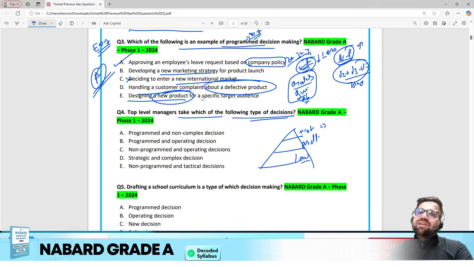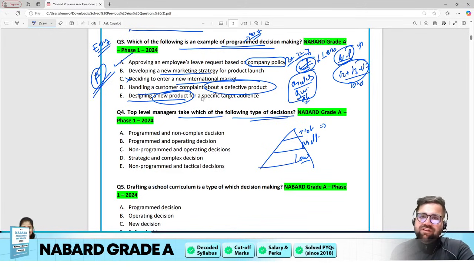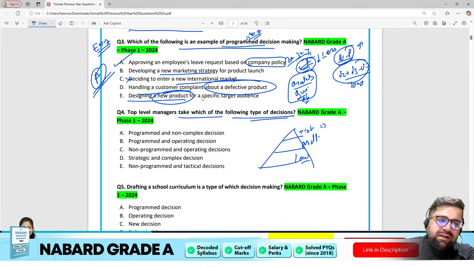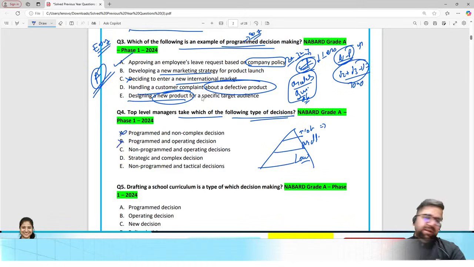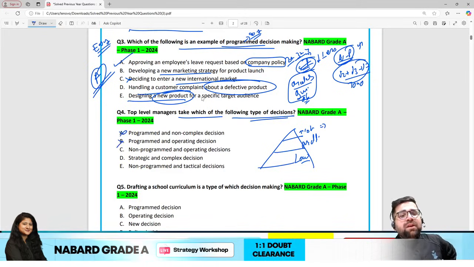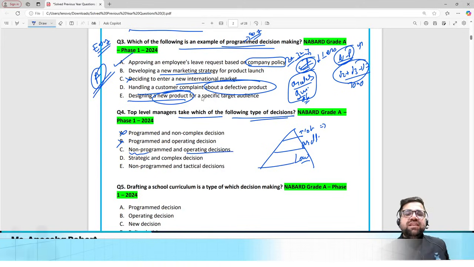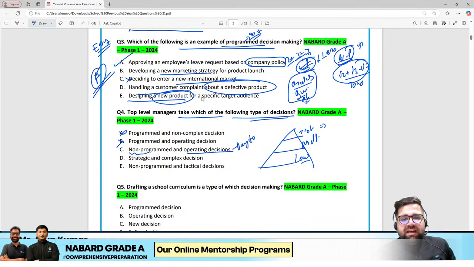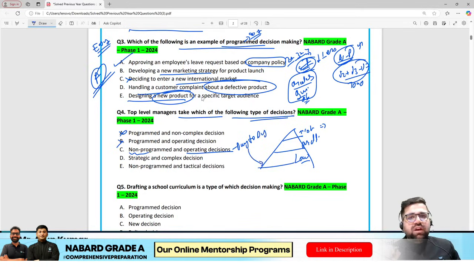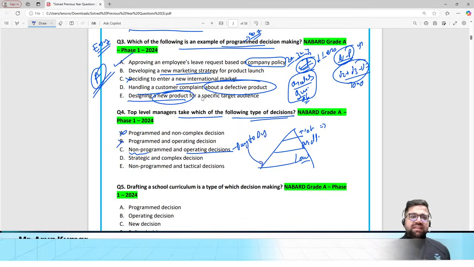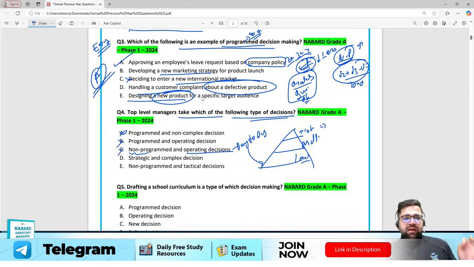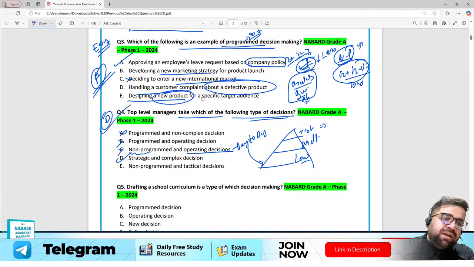Programmed. See, programmed is easy, that can be taken by low level as well. So I will cut option A and option B, right? Non-program and operating decisions. Now see, non-program justifies, but operating decisions are day to day, which is taken by the low level employees. So option C is also eliminated. Okay, strategic and complex. Yes, this will be your right answer, which is option number D.